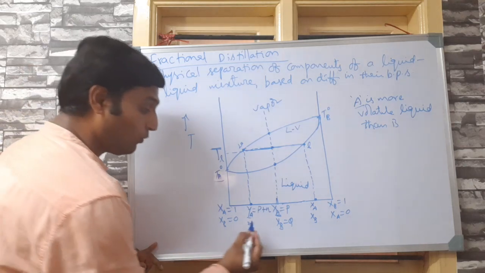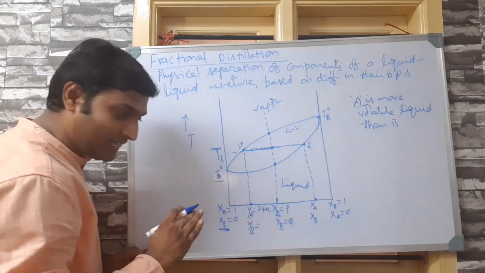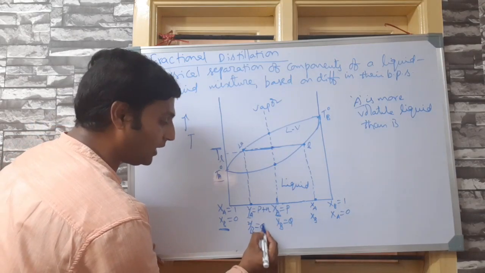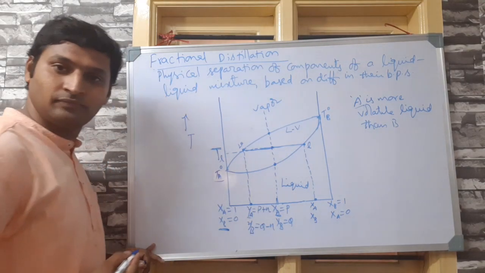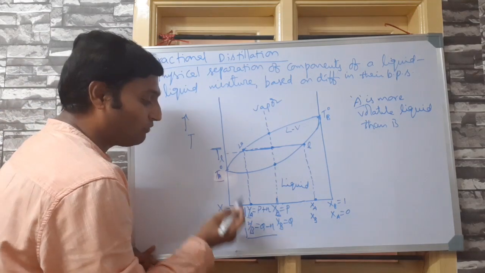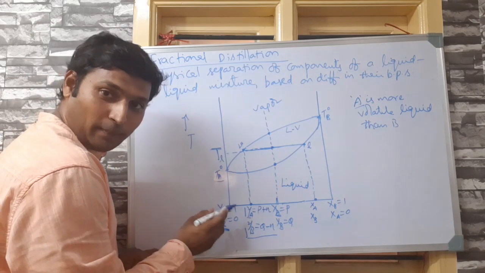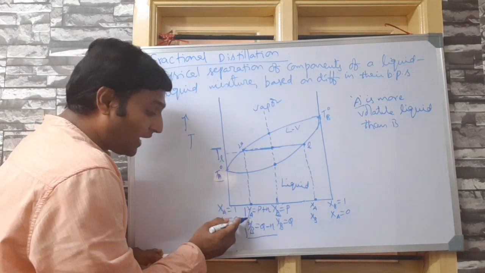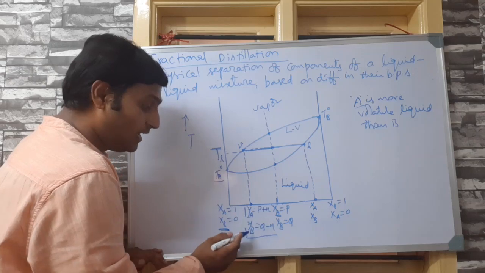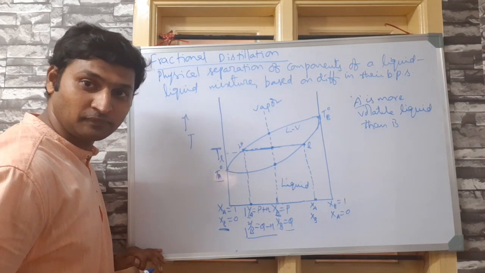Yes or no? Whereas from left to right what is happening to the mole fraction of B? Decreasing. That means YB will be Q minus N. Means in the vapor phase, I repeat, the mole fraction of A is greater and the mole fraction of B is lesser than the original composition of the liquid.